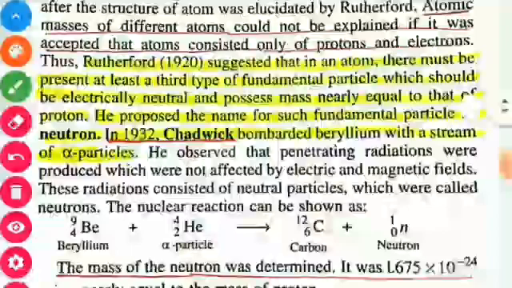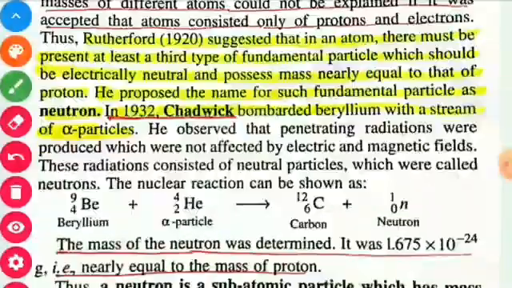In 1932, James Chadwick bombarded beryllium with a stream of alpha particles. He observed that penetrating radiation was produced which was not affected by electric and magnetic fields.